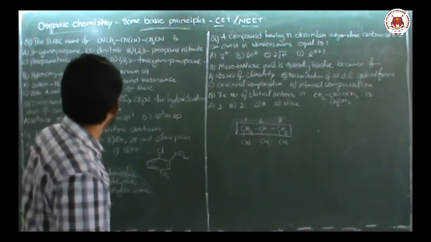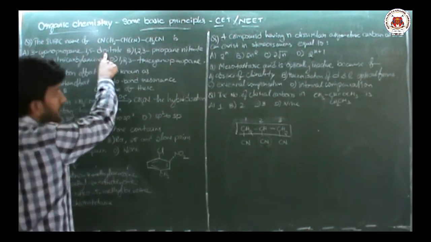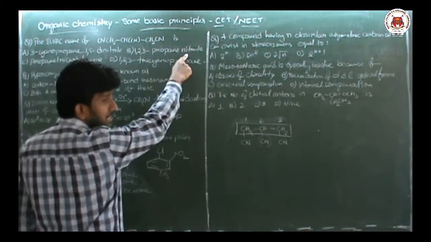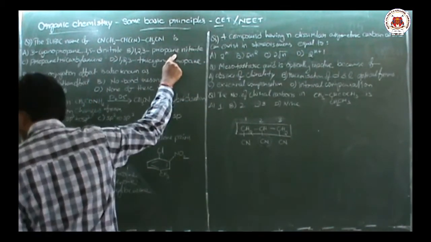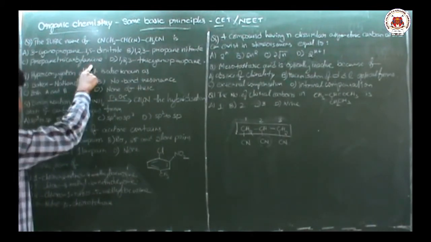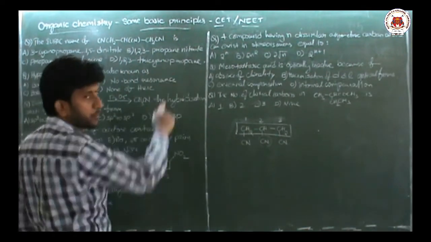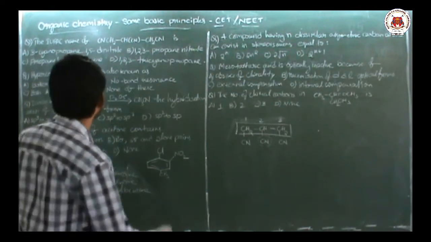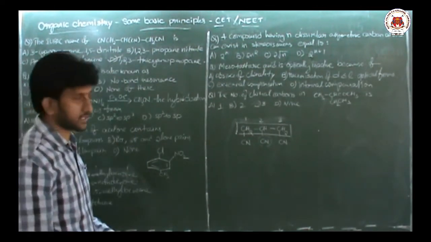Okay. So where is the option given? 3-cyanopropane-1,5-dinitrile, and 1,2,3-propane nitrile, they said, but they did not use the word tri. So this is wrong. Propane tricarbylamine is wrong. 1,2,3-tricyanopropane is the actual IUPAC name of the compound. So option D is correct.